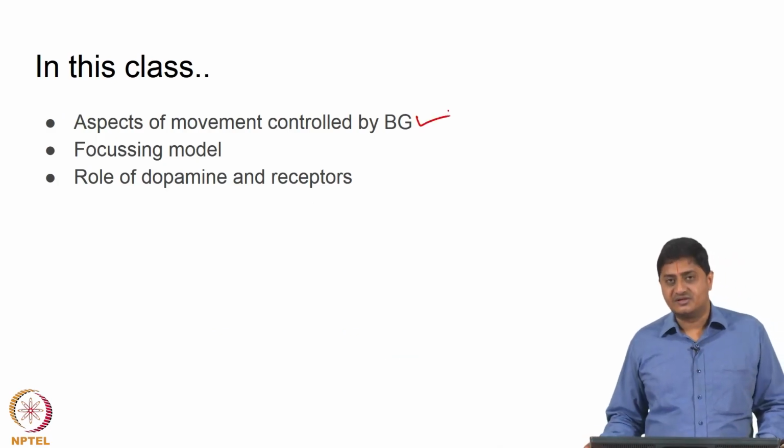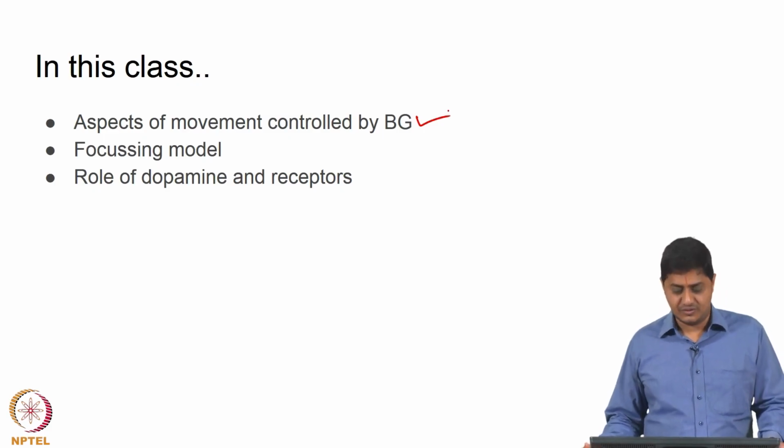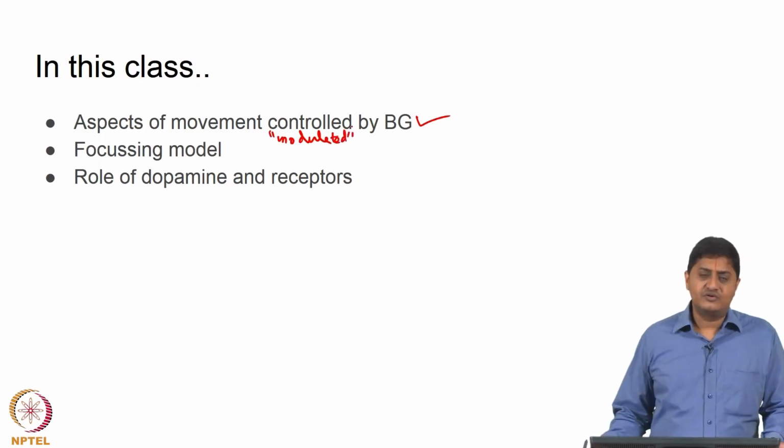What is known is that basal ganglia contributes to motor related function in animals and humans, but what aspects of this movement are controlled or modulated by it? Specifically, we will focus our attention on what is called the focusing model of basal ganglia function.